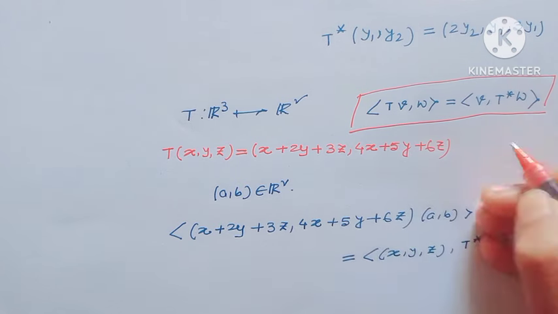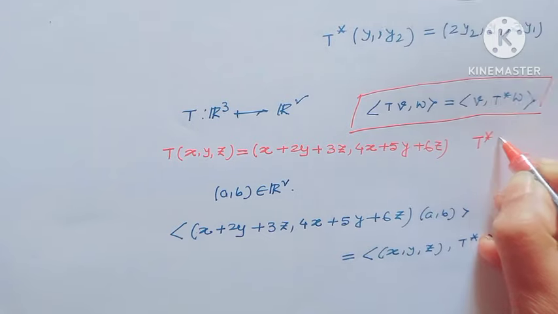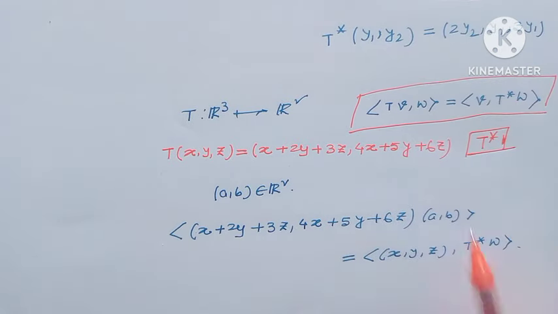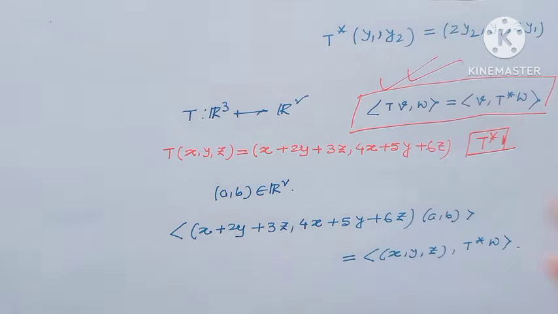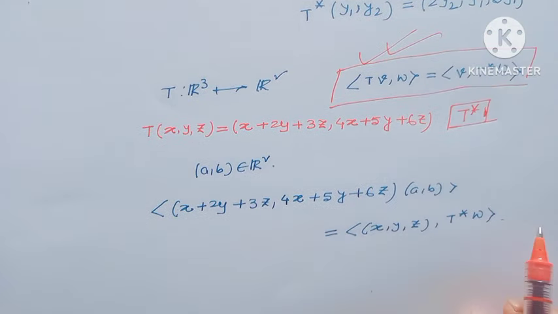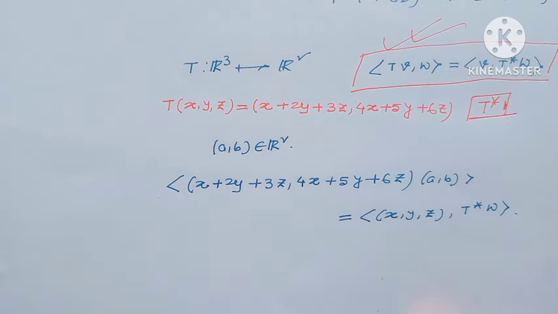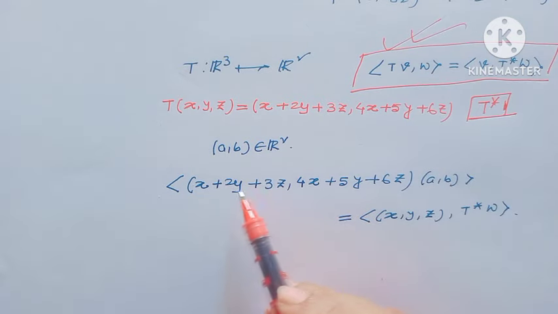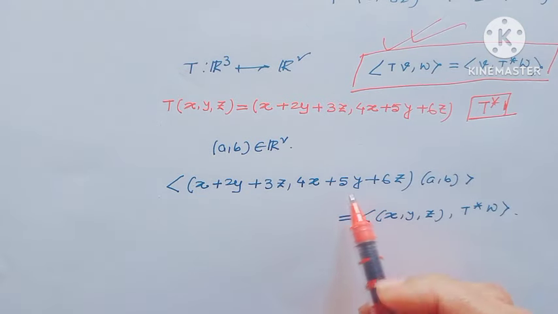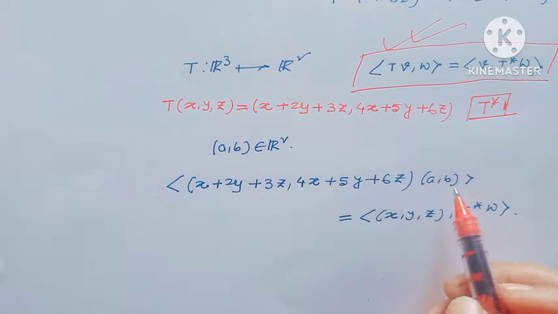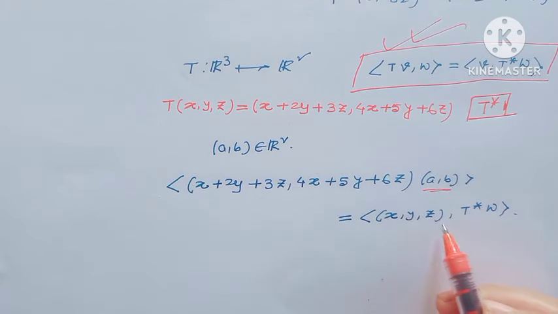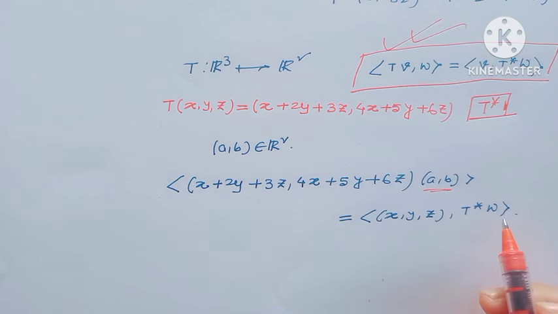Now we have to find the adjoint operator T star. What is the adjoint operator? Since by definition this is the adjoint operator, we can write the inner product of T(x, y, z) = (x + 2y, 3z, 4x + 5y + 6z) with (a, b) equal to the inner product of (x, y, z) with T star of W.